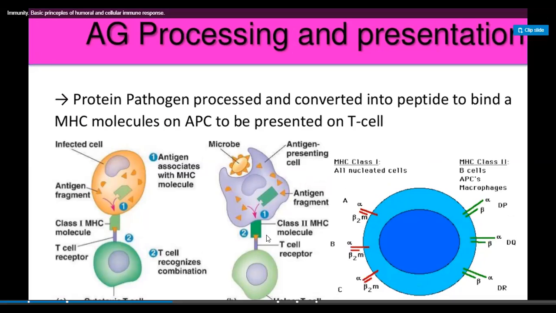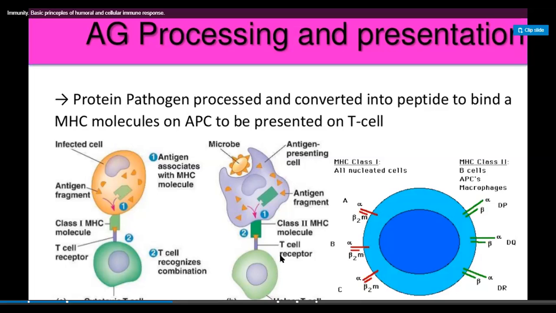This is the T cell, and this is the antigen presenting cell. The antigen presenting cell has a receptor for the major histocompatibility complex, and with the action of this complex, the antigen presenting cell presents this antigen to T cells.